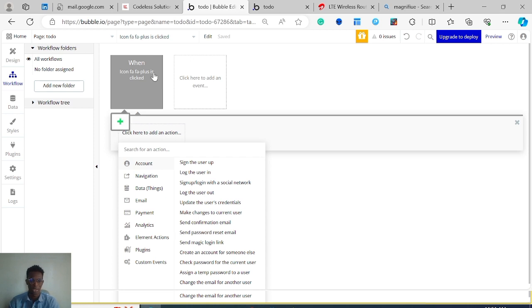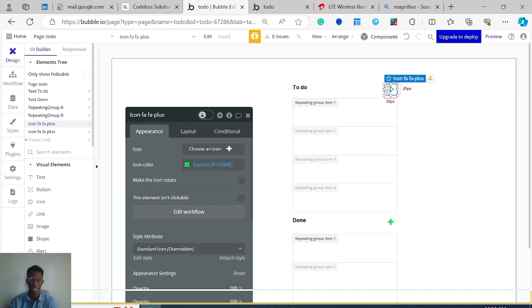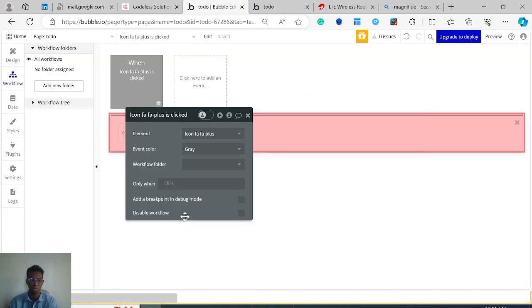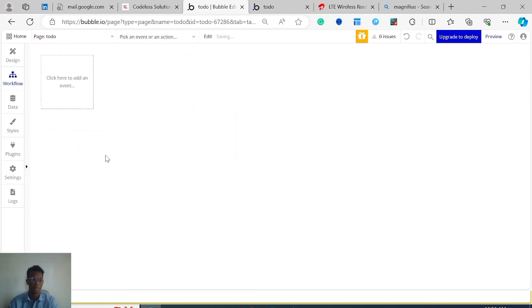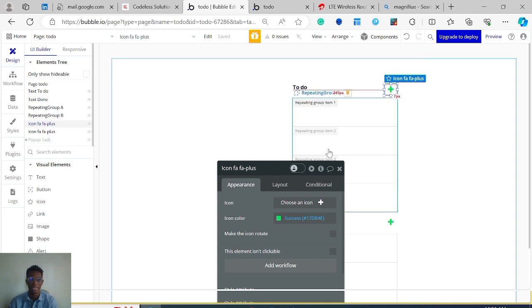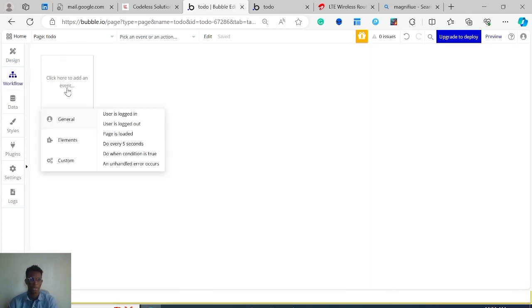So for now, I'm just going to keep it simple. What I would do is, so we went through from here and we just clicked it. So you can see this is normal add workflow. Now it is a workflow because I can now come back to this workflow and edit it. But say for example, I don't want to go through from the design tab. I can just come here, click on add an event, and the event is when the icon is clicked. So we have three kinds of events.